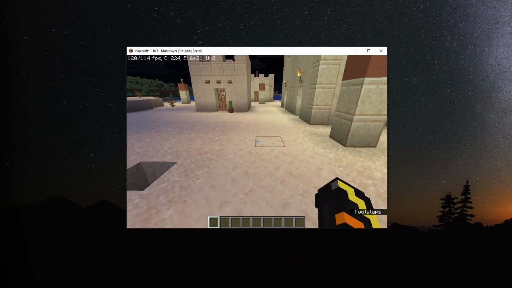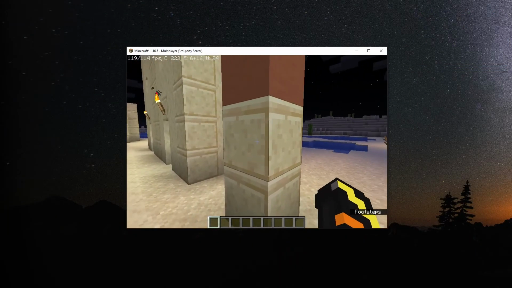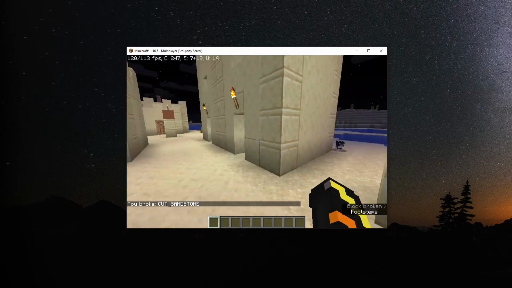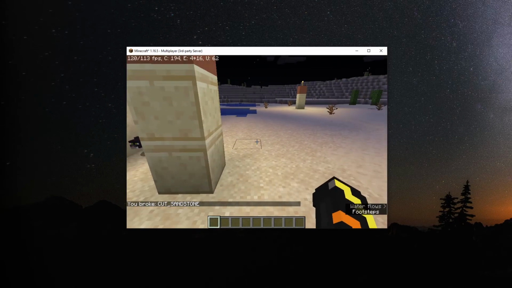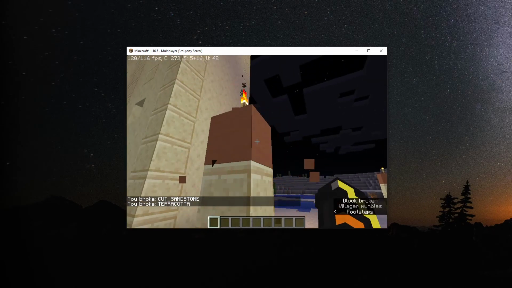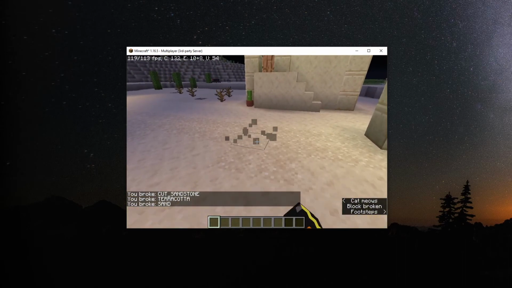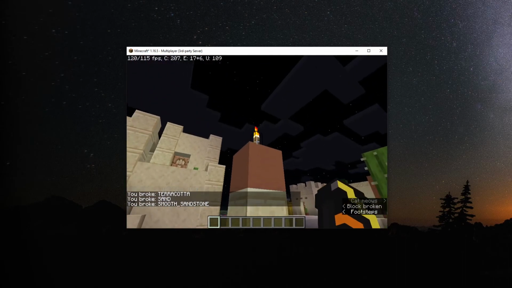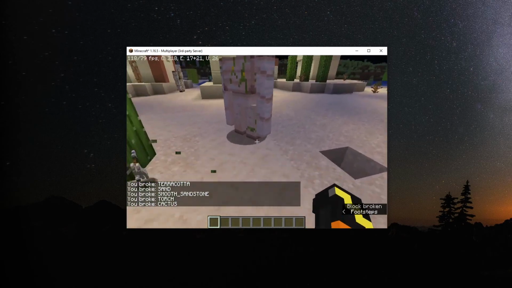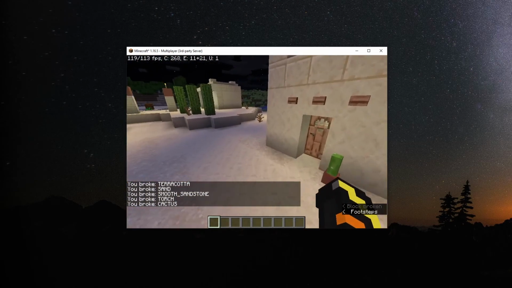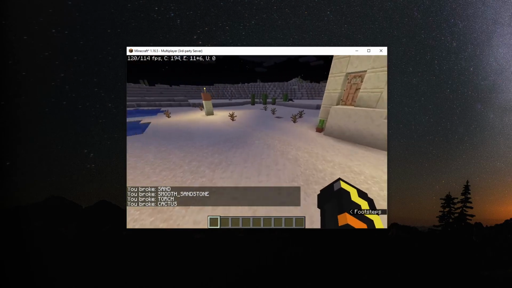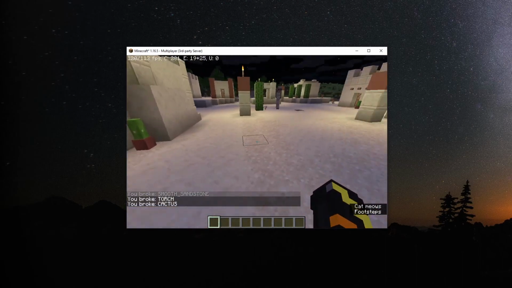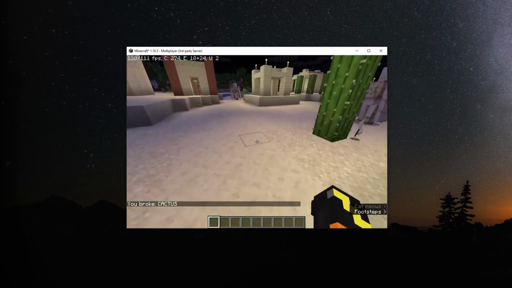So now we're back on Minecraft, we can test our change and see if it works. So we can see when we try and break it, it sends us you tried to break cut sandstone, terracotta, sand, smooth sandstone, torch, cactus. So this shows us that we can control events, get information from events, and handle them however we wish, depending on what we write in these event classes.